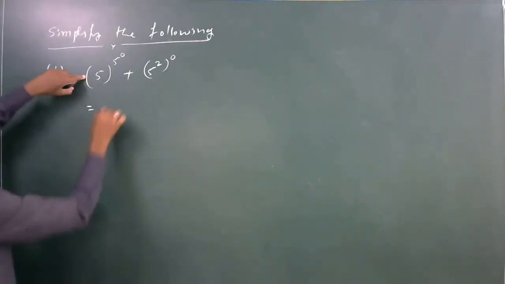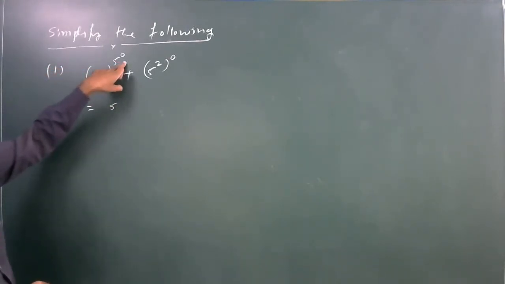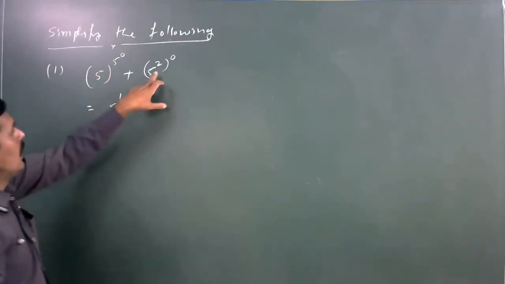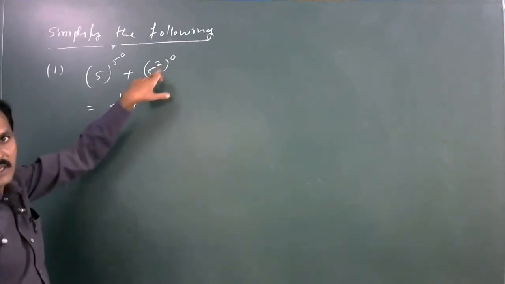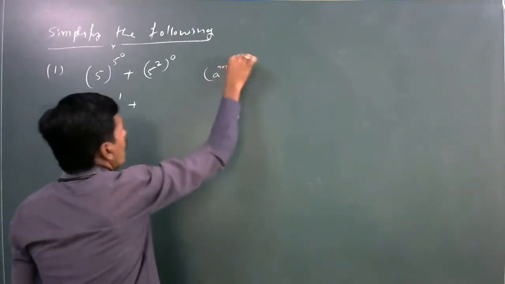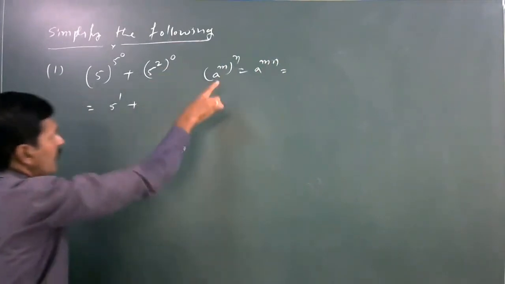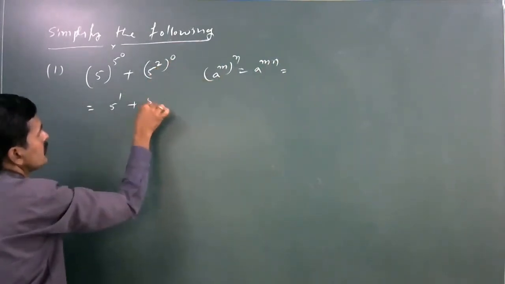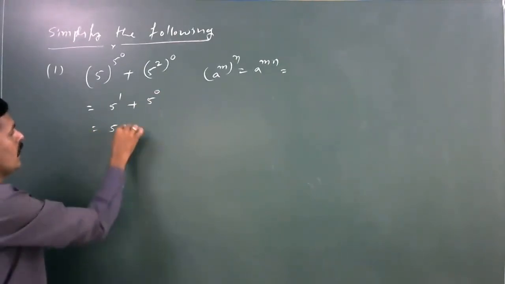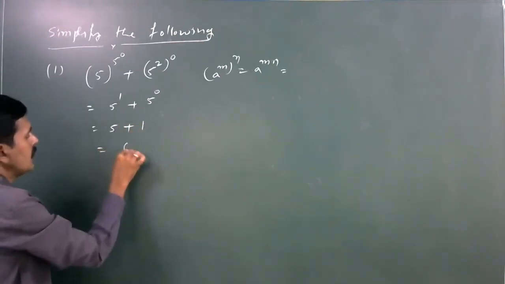Here you know that any constant or any variable to the power 0, what about this value? 1. Next, applying a power m whole power n, a to the power of m into n. Applying this law, 2 into 0 is 0. Here 5 power 1 is 5. Next 5 power 0 value is 1. It is equal to 5 plus 1, which is 6.